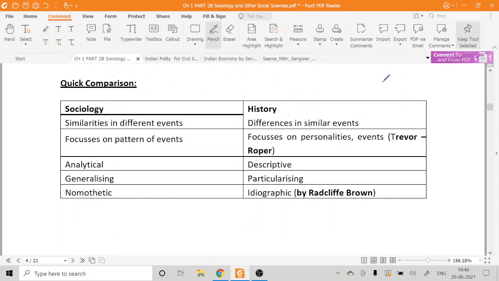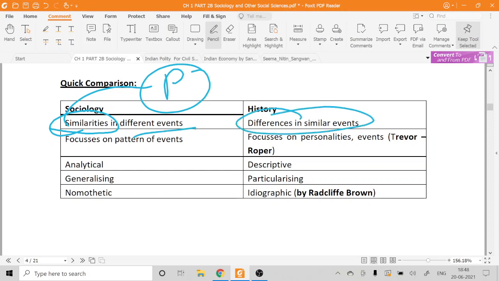So if you see a quick comparison, sociology is trying to find what? Similarities, that is, the pattern in different events, but history is talking about what? Differences in similar events. Sociology focuses on patterns of events, but history focuses on personalities and events. Sociology is analytical, but history is descriptive. Sociology is generalizing, but history is particularizing, because it is doing it in an isolated manner. Sociology is nomothetic, but history is ideographic.